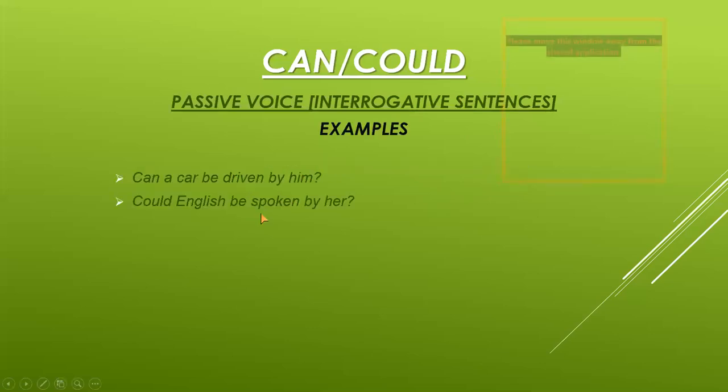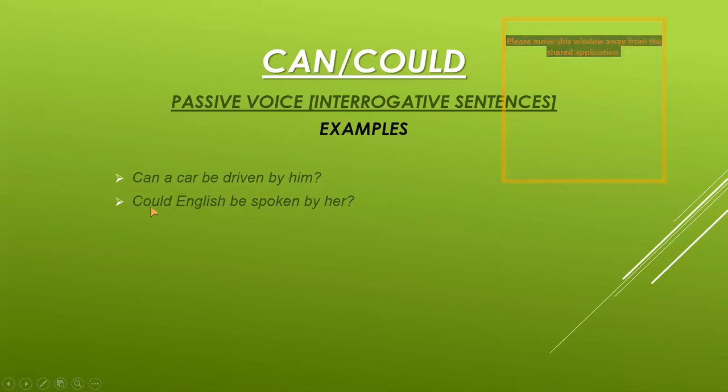Now I'm showing you examples for passive voice interrogative sentences. The examples are: Can a car be driven by him? Question mark. Can is the modal verb, a car is the object, be is the helping verb, driven is the third form of verb, and by is used before the subject him, then the question mark.